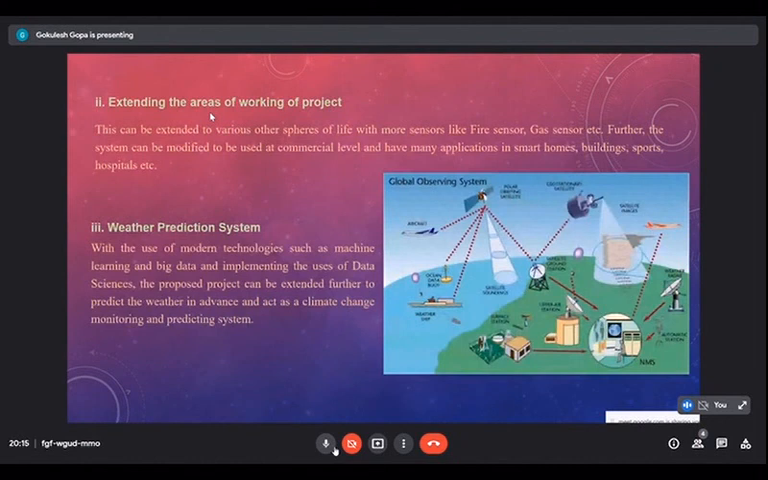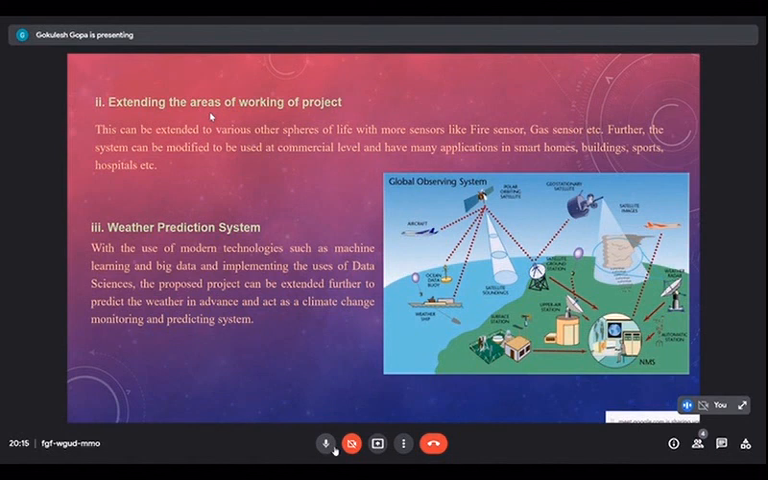Secondly, extending the areas of working of the project. So this project can be extended to several other parts of life. For example, fire sensors and gas sensors can be included in the project to be used at commercial level and other levels. For example, homes, buildings, sports, hospitals, and industries. So there is a vast variety of extensions of this project.